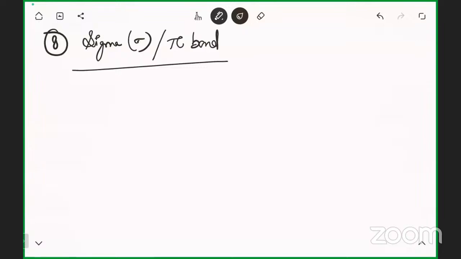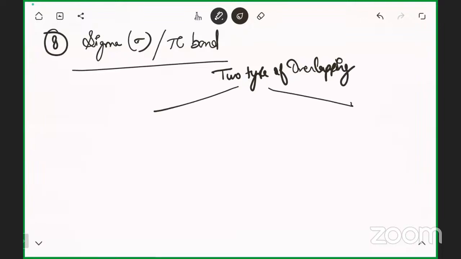So basically, two types of overlapping take place. Does anyone know what the two types of overlapping are? End-on and side by side. Okay, the first one is axial. Axial, you can say head to head. Head to head overlapping is known as axial.